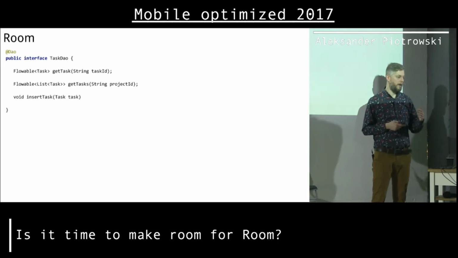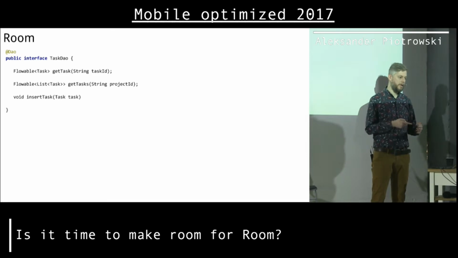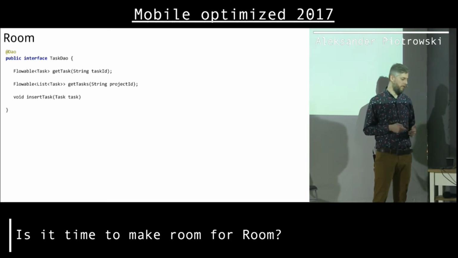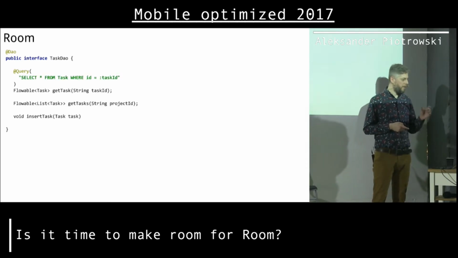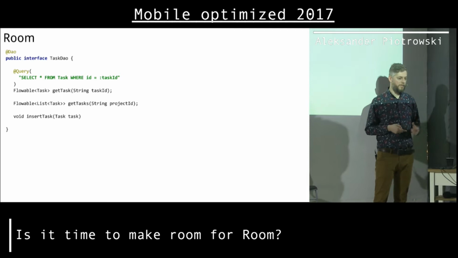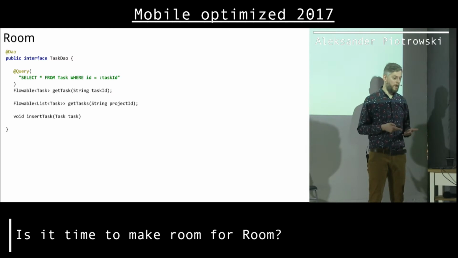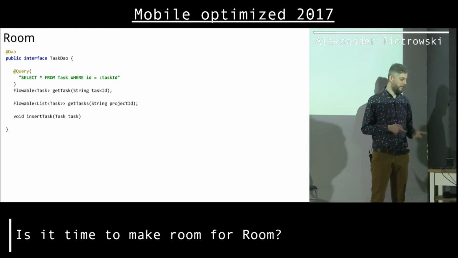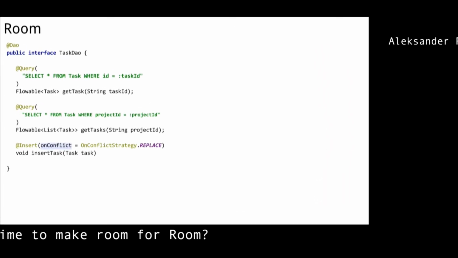And we mark this with the annotation DAO so that Room knows that that's an interface for Room to process. And out of that, Room will create a concrete class for us, and this concrete class will basically make these queries and do all the logic, like parsing data from the database and whatnot. So we just declare an interface in the world of Room. And the one last bit that is a bit confusing to me is that we have to write the queries ourselves, which is kind of strange because we don't have to do that with GreenDAO and requery. Maybe it's kind of useful, but it's kind of strange. So it's not like we have this ORM and we don't care about SQL. We still need to write a query. So in this case, we need those annotations here as well.